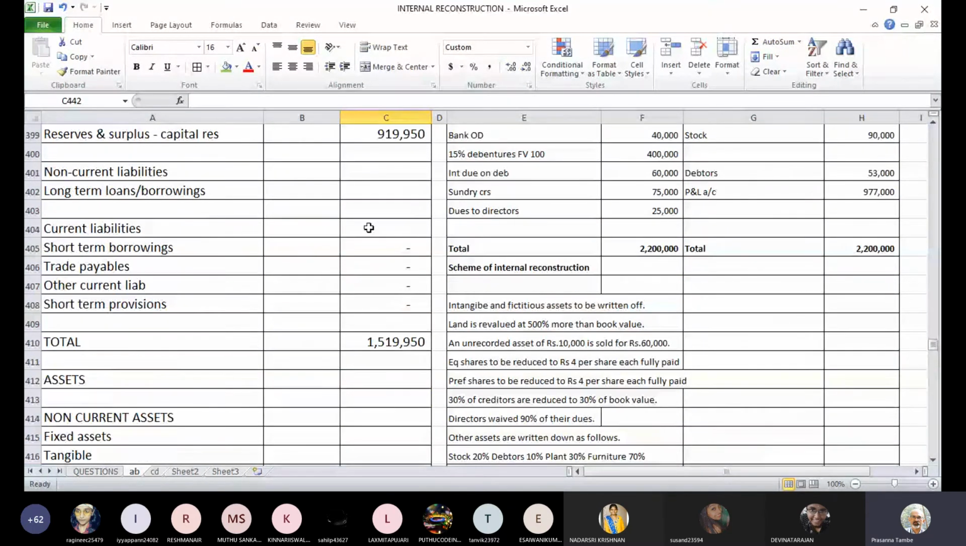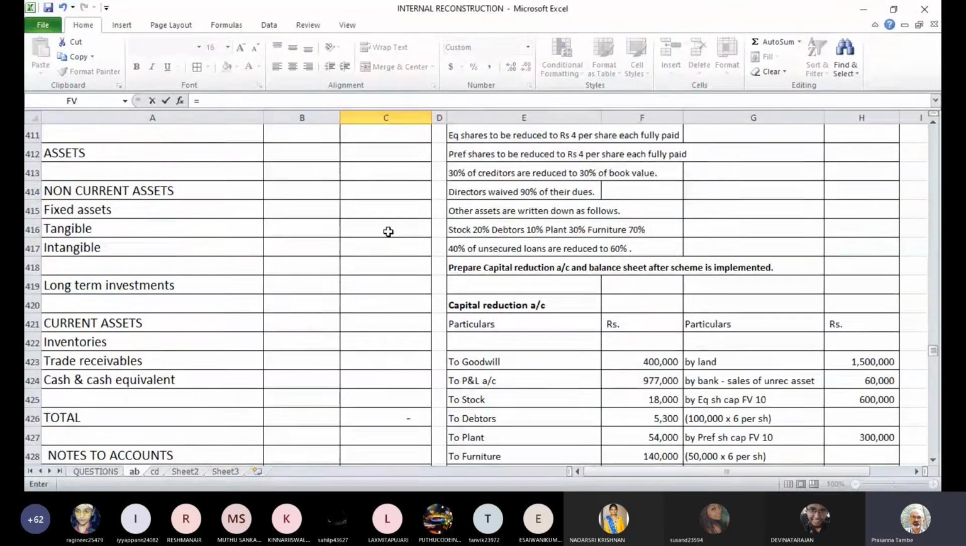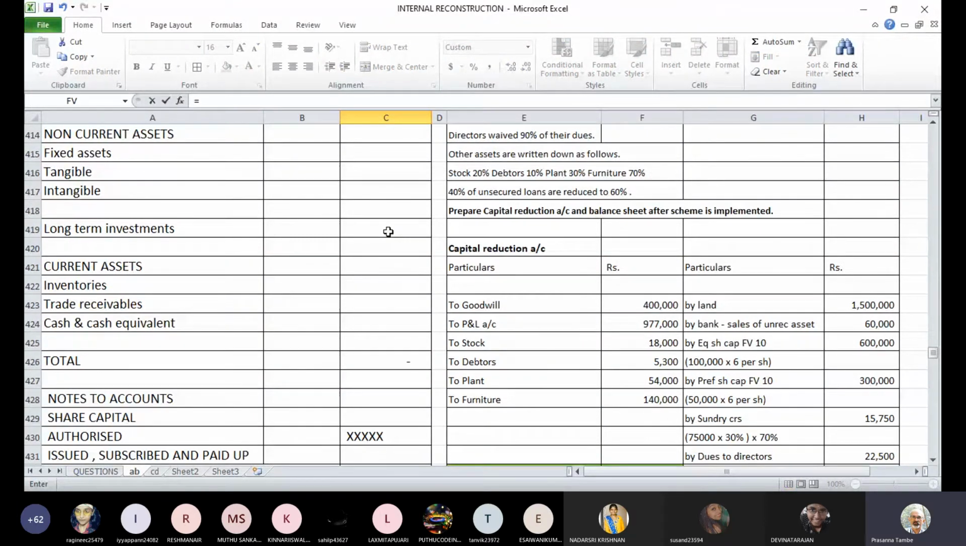Are you clear about the calculation of long-term borrowing? Yes, sir. Long-term borrowings are 4 lakhs 84,000.